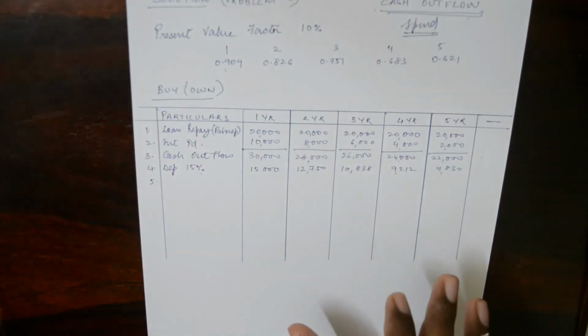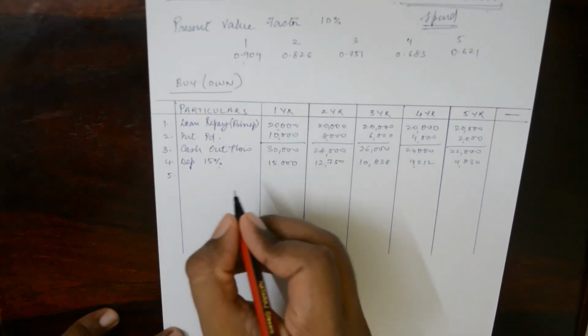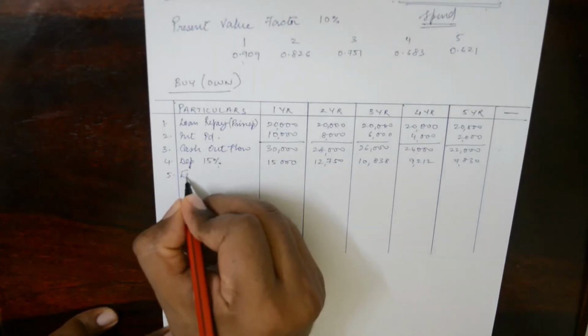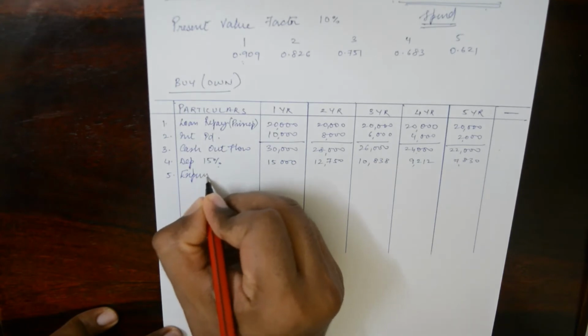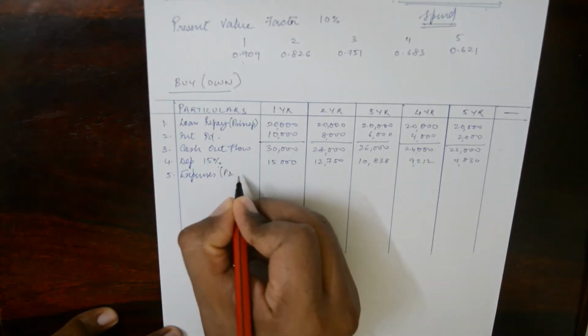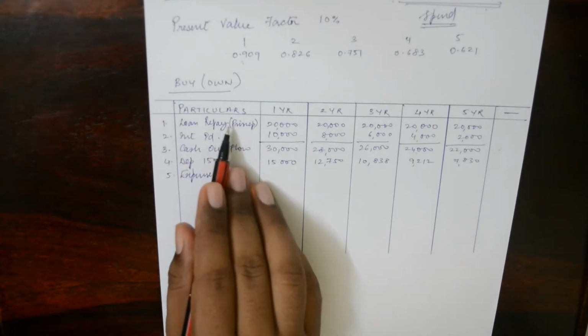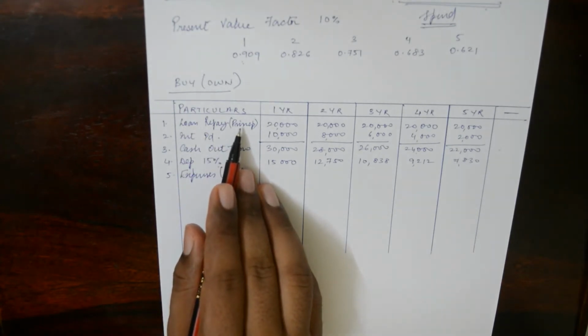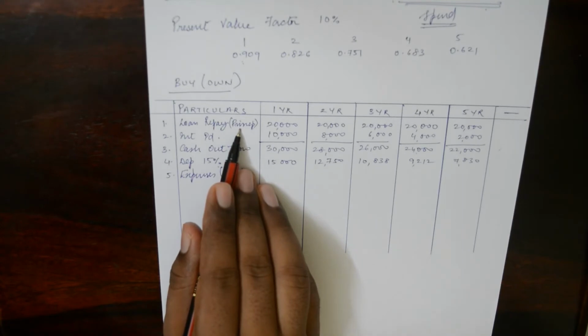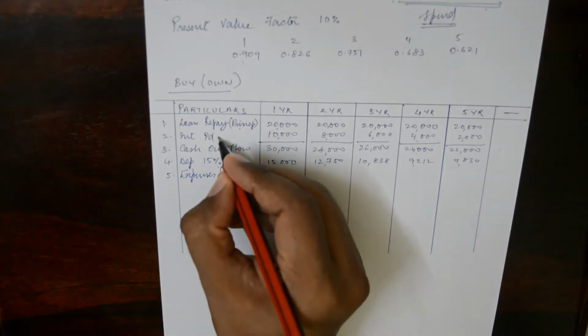Now coming back to the problem here, we need to find the expenses as per the profit and loss. Now expenses as per profit and loss, will you take loan repayment, that is the principal amount? Principal amount does not come into the profit and loss, it comes in the balance sheet. What comes in the profit and loss is interest paid.